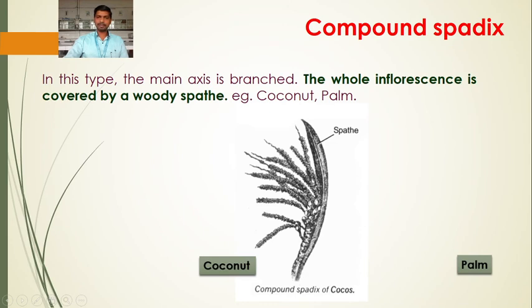Older flowers are at the base, younger flowers are at the apex, that is the acropetal succession, which is the characteristic of racemose type of inflorescence. That is also seen in the compound spadix, but the main character is that the main axis is branched and the whole inflorescence is covered by a woody spathe, as found in coconut and palm.